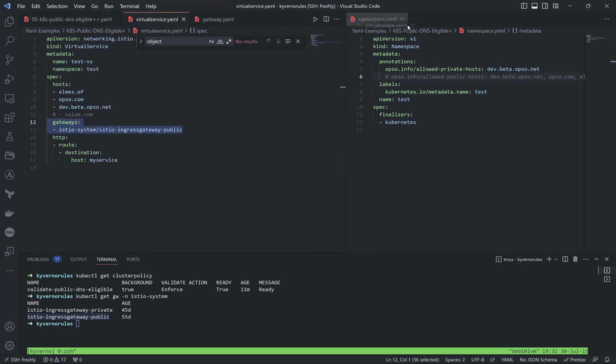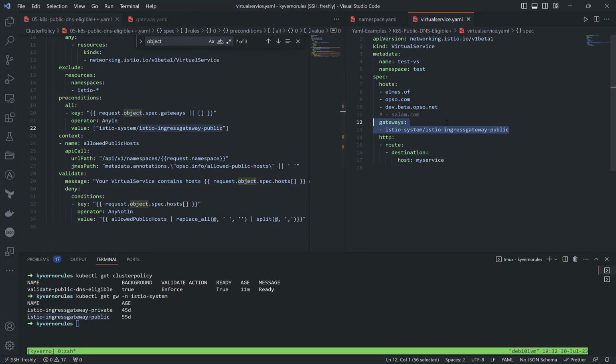So if I switch to the virtual service, it's an object with the definition of the host which we're trying to use and the gateway which we're trying to use. It doesn't matter this part actually, the main point is both of them, because we analyze these parts.